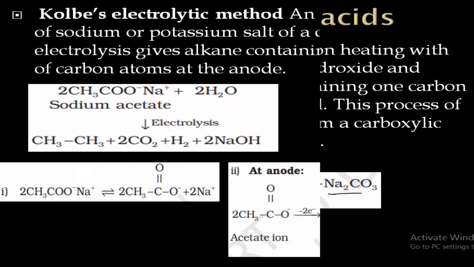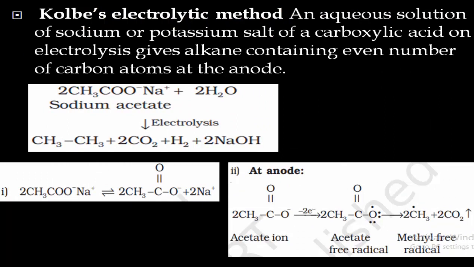Then Kolbe's electrolytic method. This is another important method that you will also study in second PUC. Here, an aqueous solution of sodium or potassium salt of carboxylic acid on electrolysis gives alkane containing double the number of carbon atoms. Electrolysis means we take a solution and pass an electric current through it.